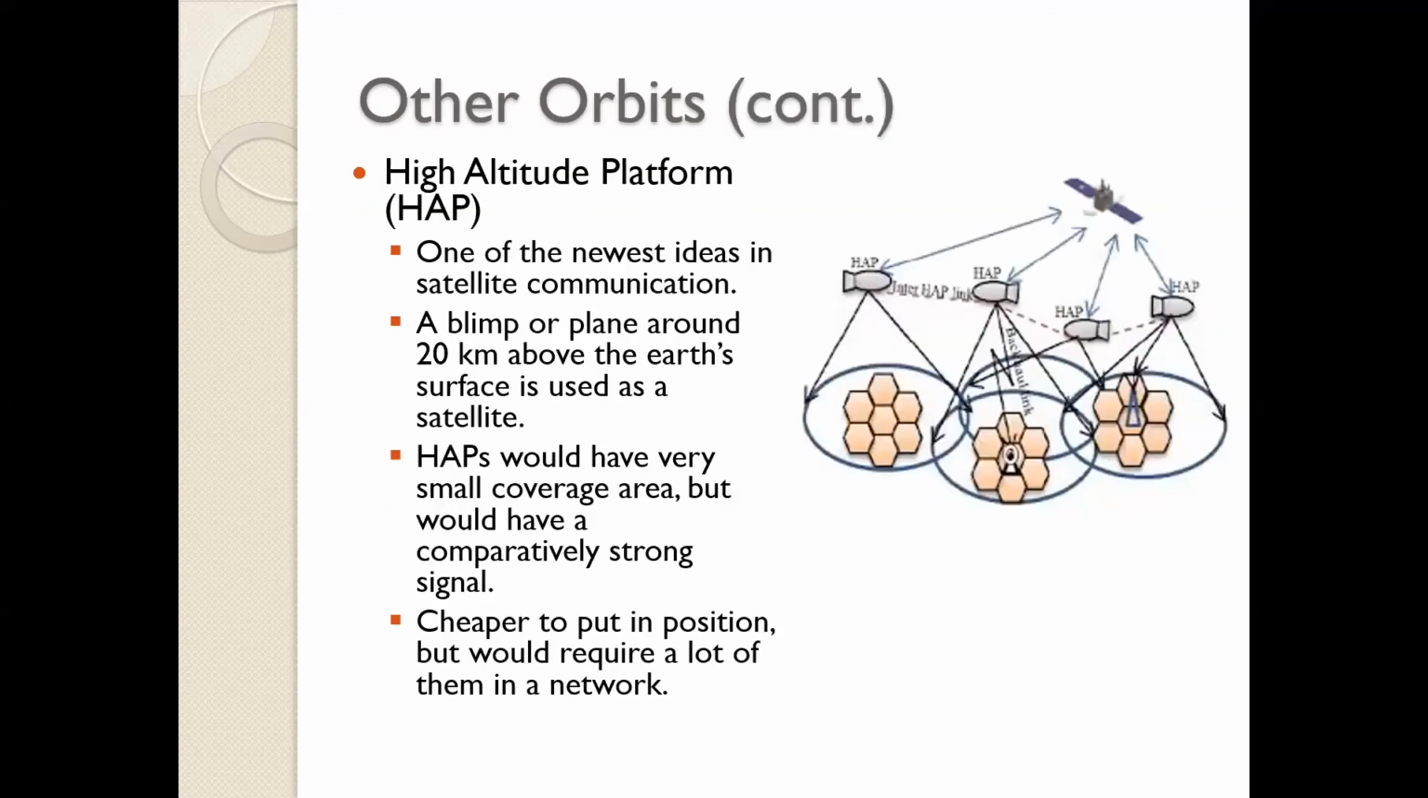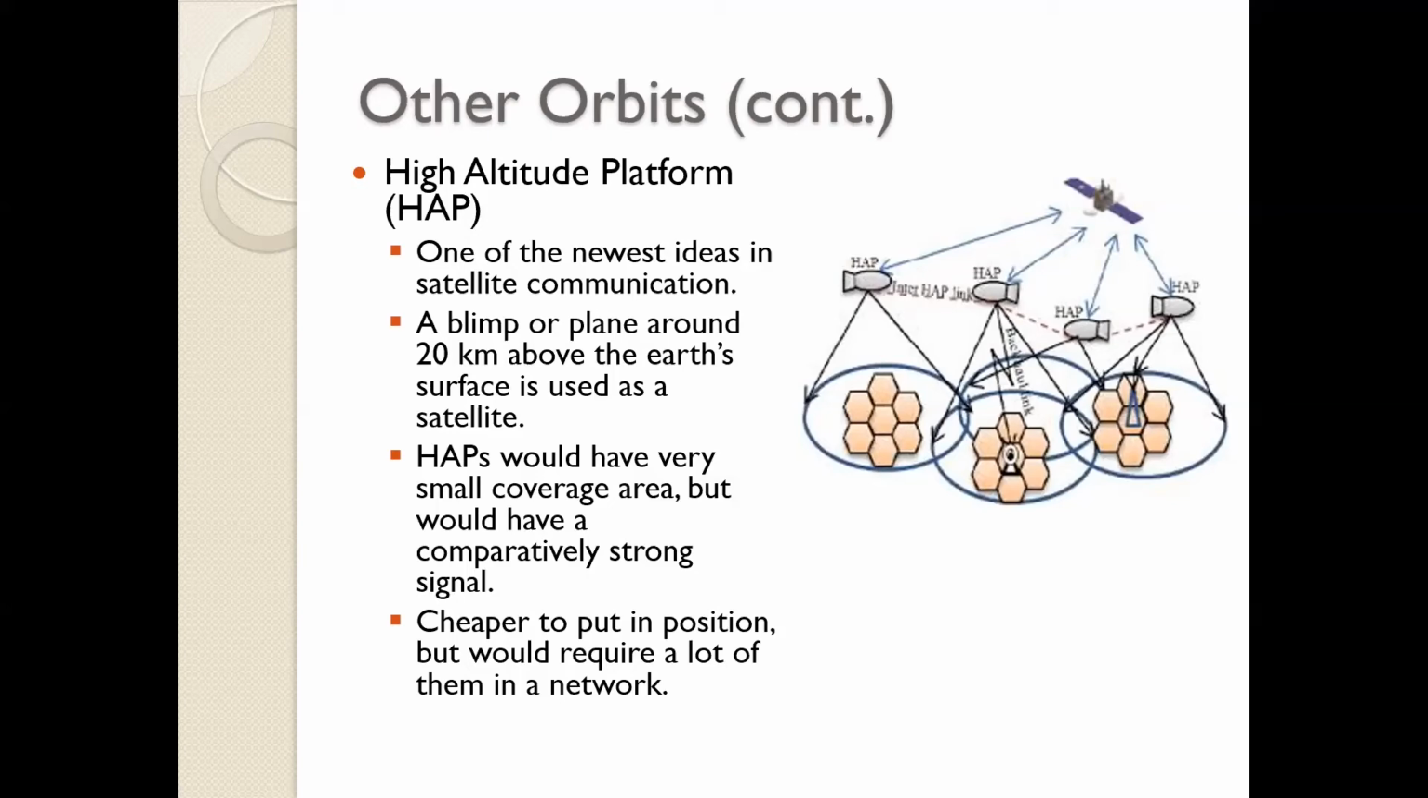Now, high altitude platforms are the newest idea in satellite communication. They have a very small coverage area, as I told you, because they are at a very low height, about 20 kilometers above the surface of the Earth. These small satellites are launched, and they form this platform of high altitude platforms around 20 kilometers from the surface of the Earth. Small coverage area, and comparatively they have strong signals.